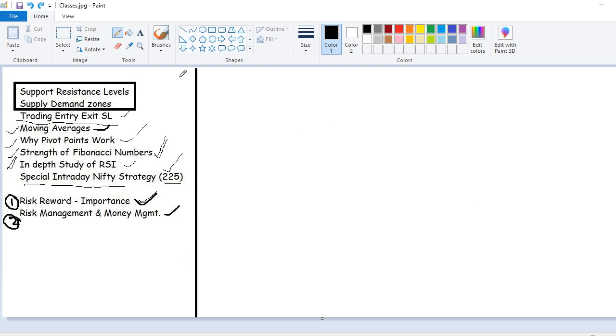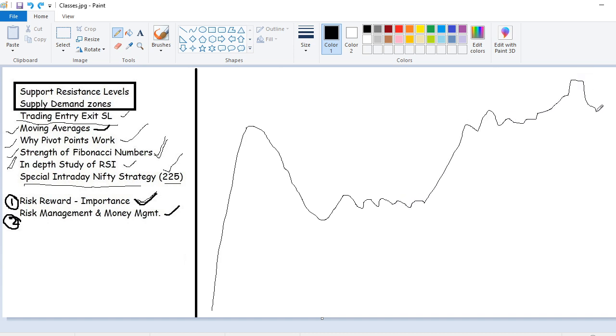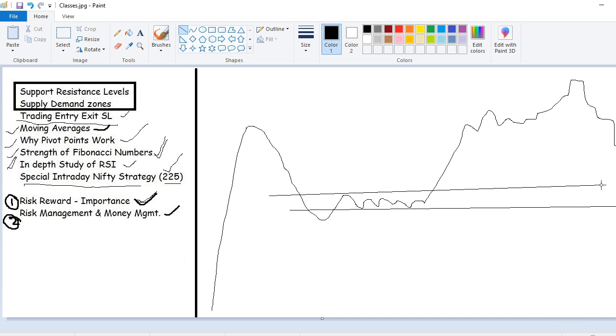Now if I zoom in the chart, let's suppose this is the stock. If you look at this kind of chart, this zone is nothing but support and resistance. This is the support, and this is the resistance.